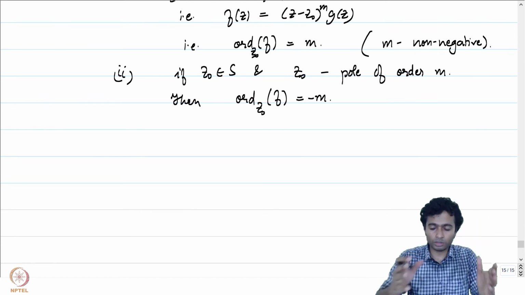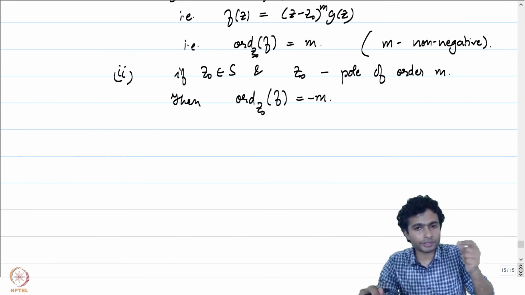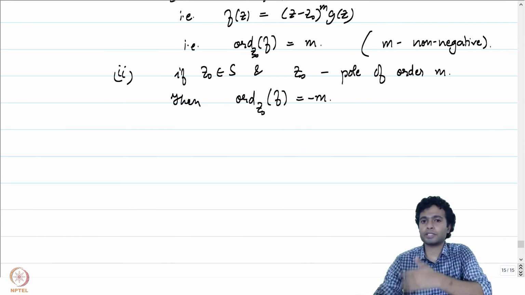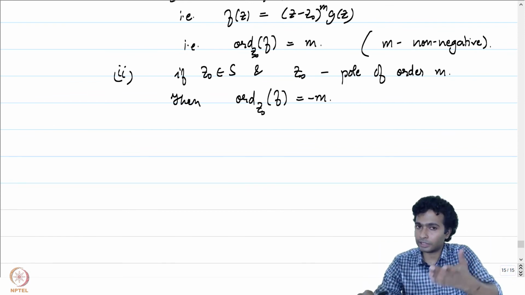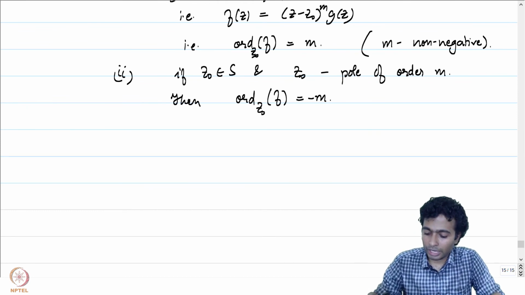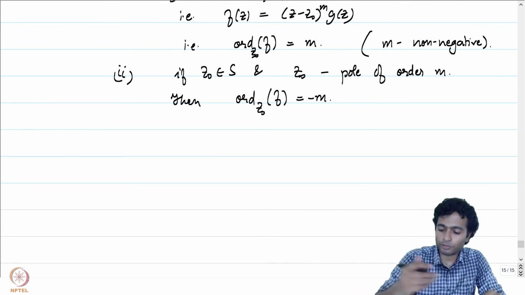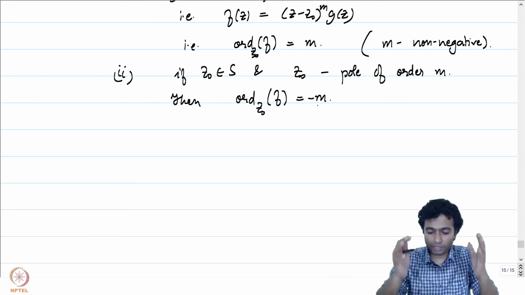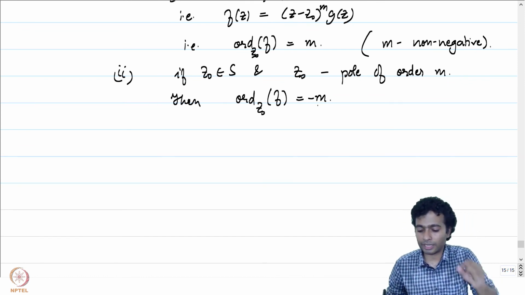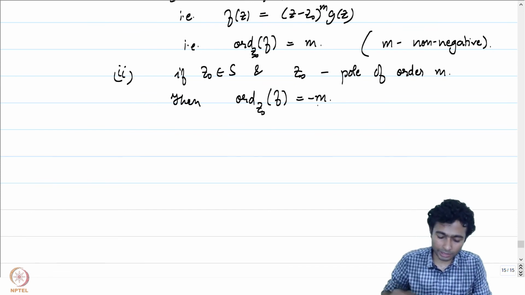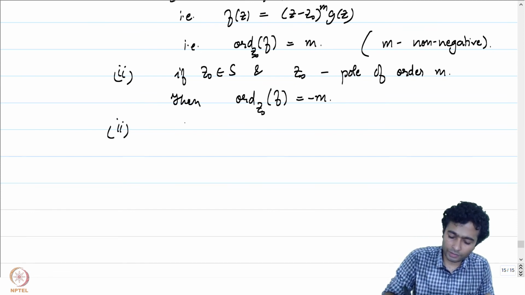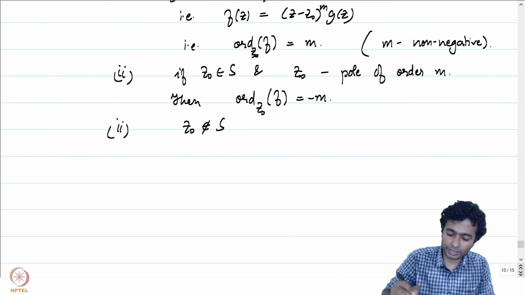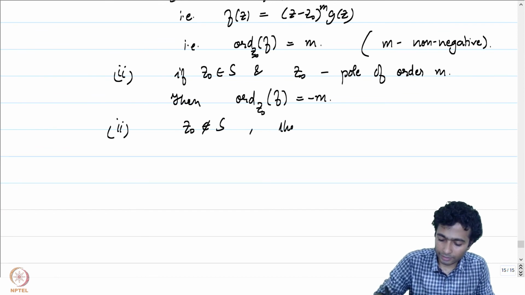Remember that if it is a pole, then we can write f of z as g of z by (z minus z0) to the power m, where g of z0 is not equal to 0. And this m is what was the order of the pole. So the order of the function f at z0 is being defined as minus m in this particular case.